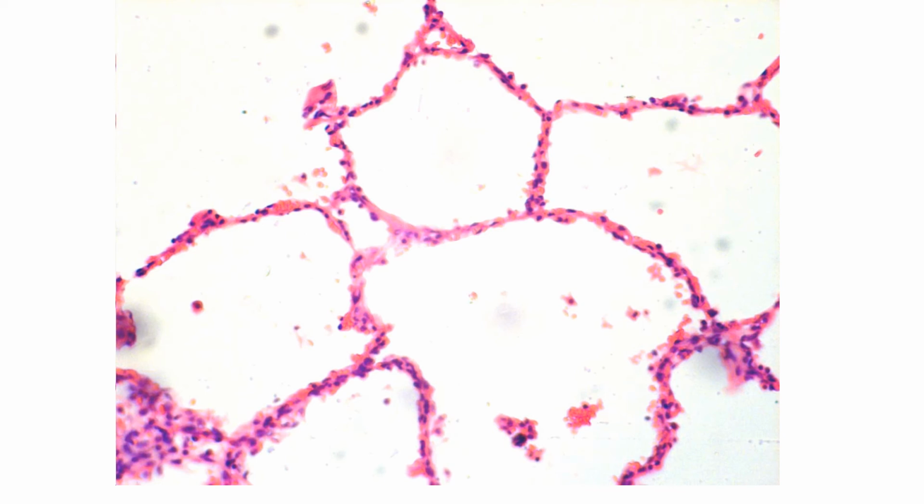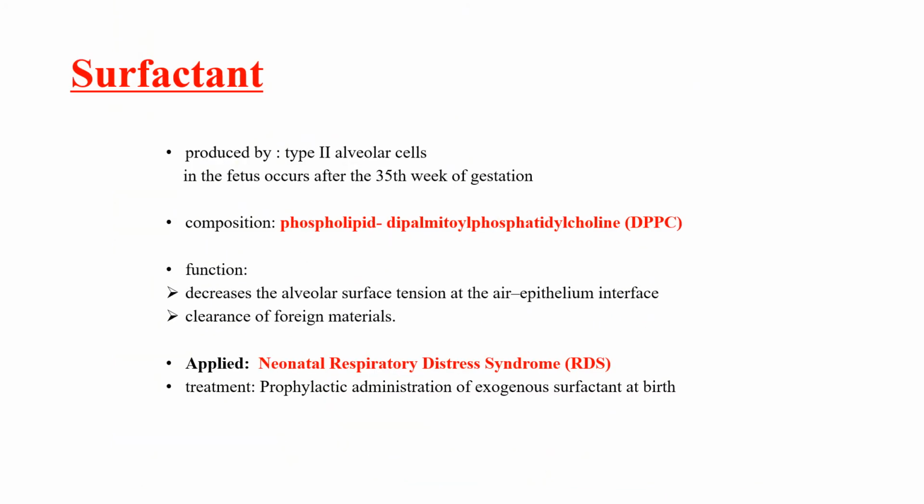Between the two pneumocytes, which are flattened cells, we have the occluding junctions. These occluding junctions prevent the passage of infective material from in between the pneumocytes.